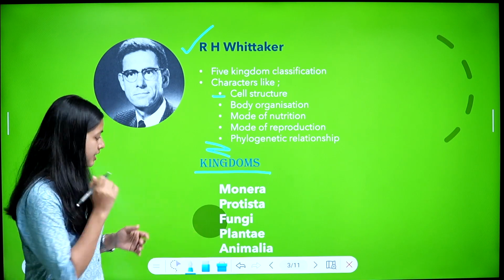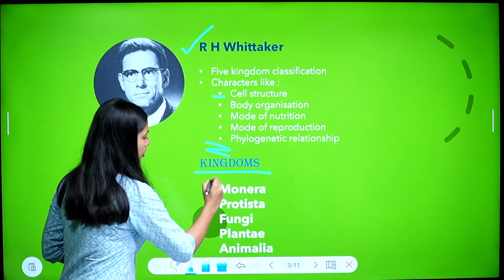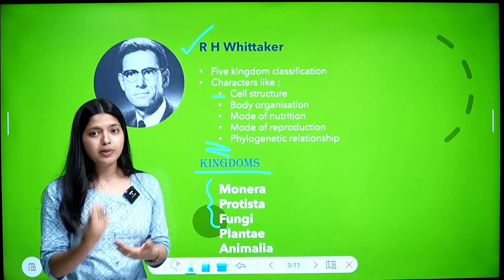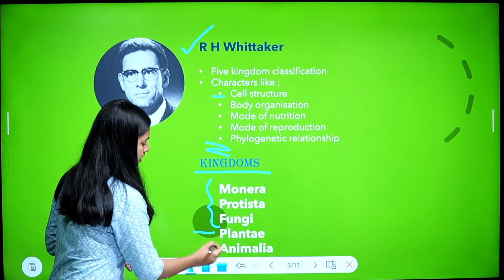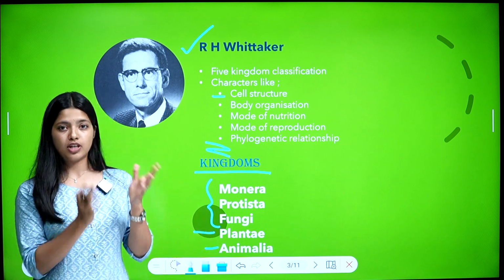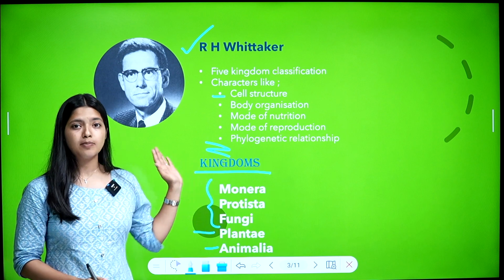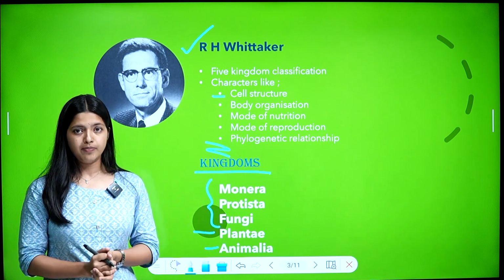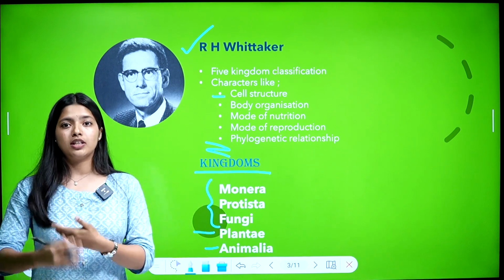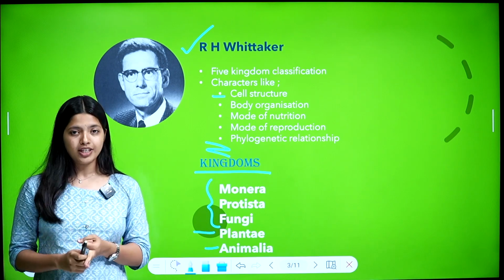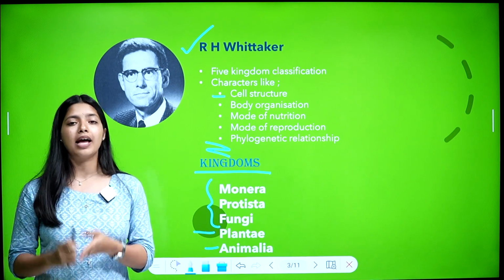Very important, in this chapter we are going to discuss the first 3 kingdoms in detail. In upcoming chapters you will discuss the other kingdoms, like Plantae will be a chapter and Animalia will be another chapter. In this chapter we are discussing Monera, Protista and Fungi. Once again, repeat with me, which are the kingdoms? Kingdom Monera, kingdom Protista, kingdom Fungi, kingdom Plantae and kingdom Animalia.